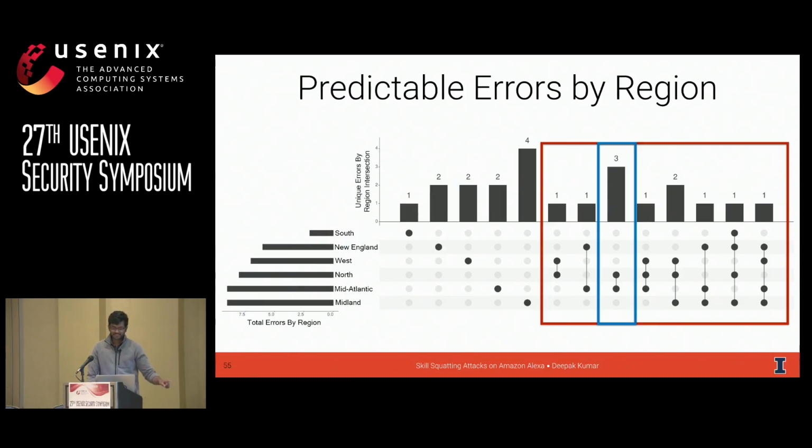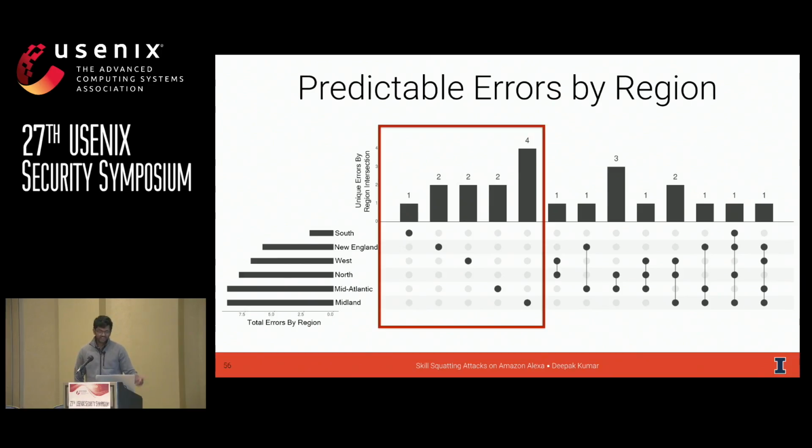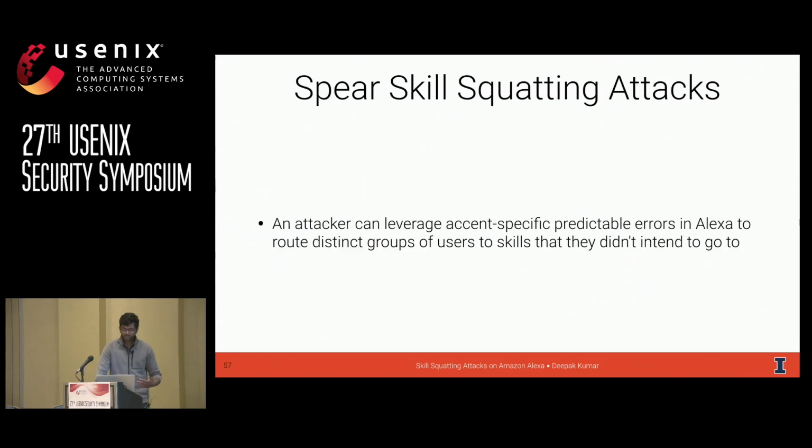But what's most interesting is this part of the graph, which shows that for 5 out of the 6 regions, there's actually predictable errors that are unique to speakers from that region. And from that motivation, we introduced this variant of the attack in the paper called a spear skill squatting attack. Say that 5 times fast.